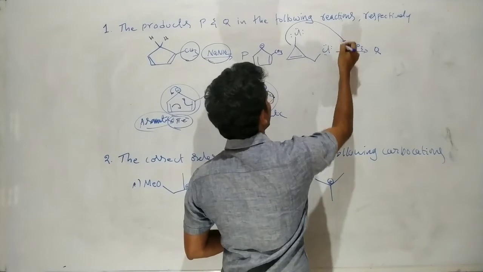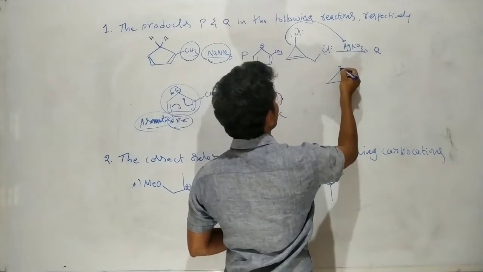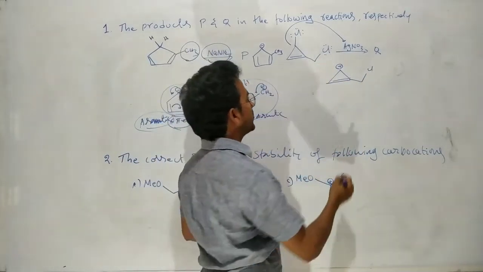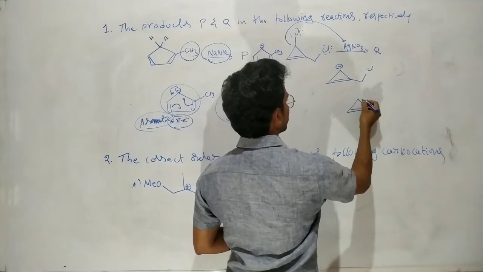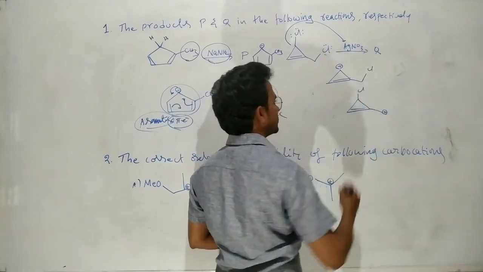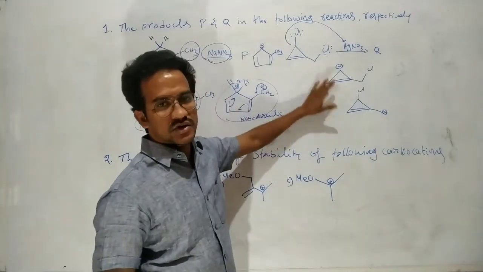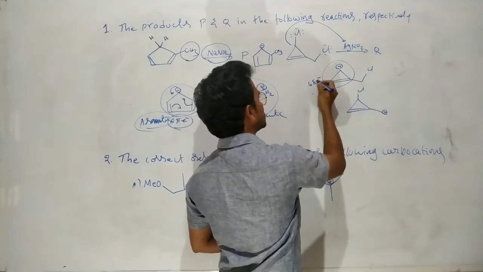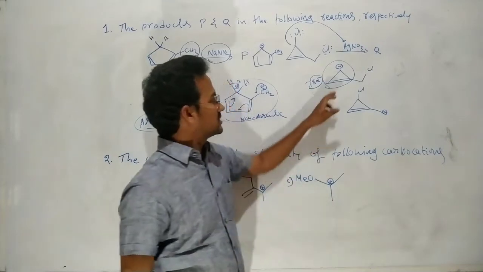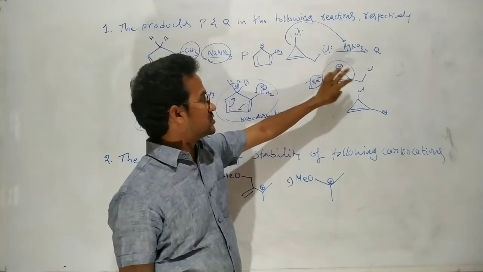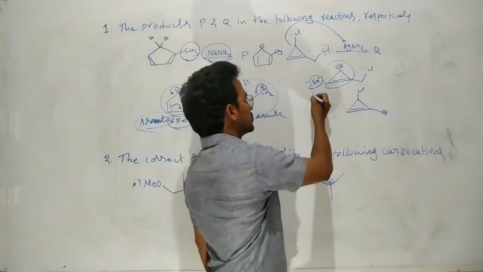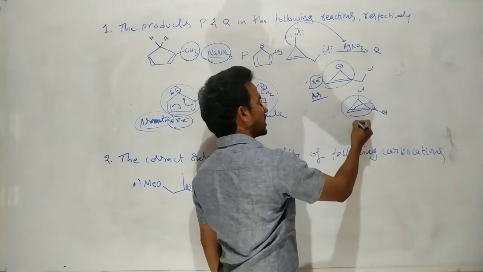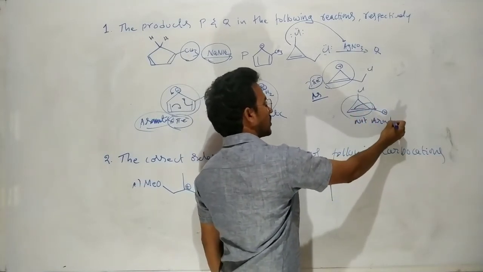If this chlorine is removed by Ag plus, this is the ion. If this other chlorine is removed by the silver, this is the ion, with Cl here, plus. These two cations are stabilized by resonance, but in this case there are 2 pi electrons: one pi bond, a positive charge, and a continuous conjugation with 2 pi electrons. So it is an aromatic species. In the other case there is again a conjugation, but it is not aromatic.